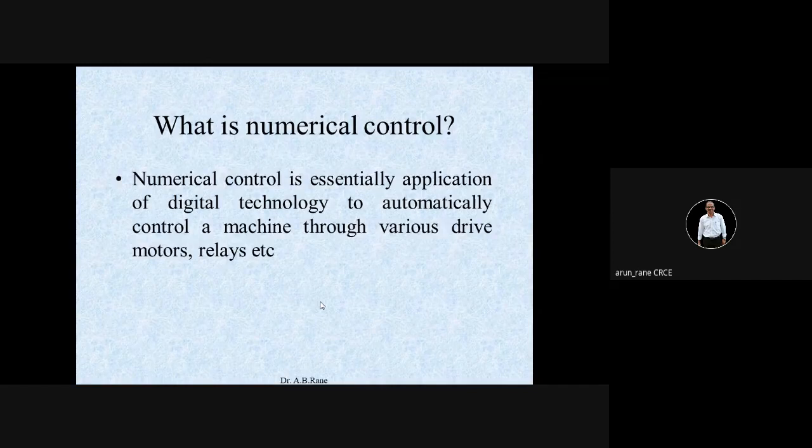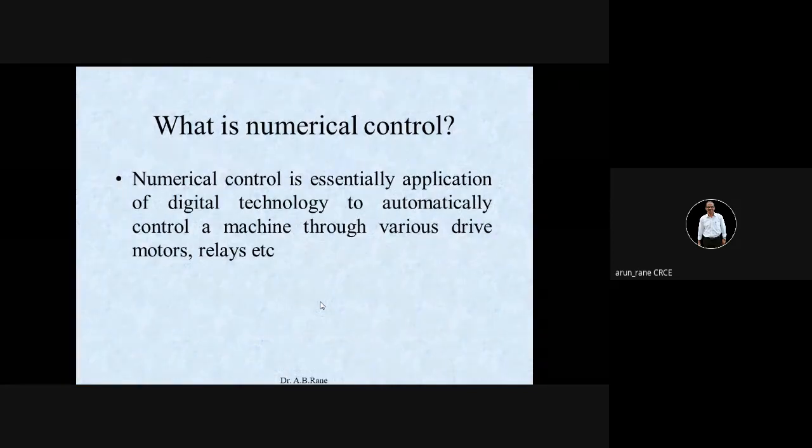Alphanumeric characters means alphabets like X, Y, Z, then numbers and some special characters. There are 256 characters, which are sufficient to give any instructions. All these instructions are converted into 1010 machine language. These are nothing but low voltage signals, which are converted into high voltage as per the motor requirement. Motors are run, screws are rotated, and then the table reciprocates.